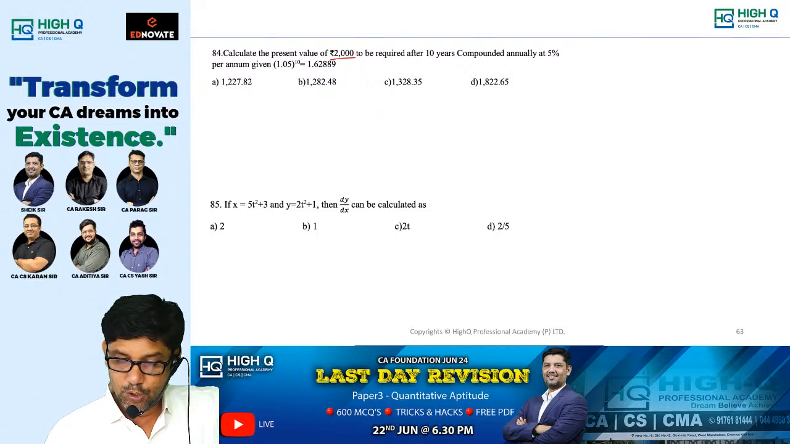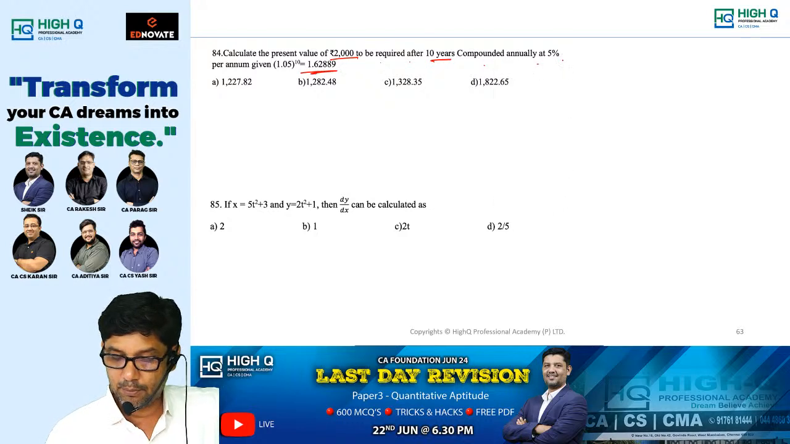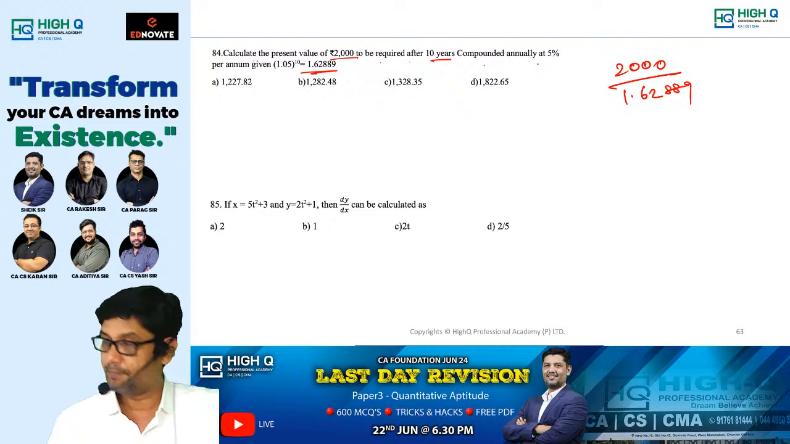Calculate the present value of 2,000 to be required after 10 years compounded annually at 5%. This value is given to you. Am I right, my dear? Is this value given to you or not? So they ask you to calculate the present value of 2,000. So simply 2,000 divided by this 1.62889. What is it?